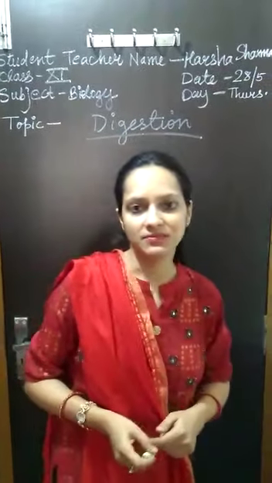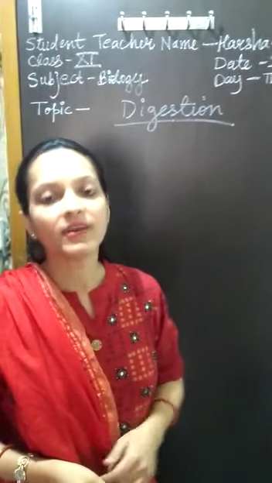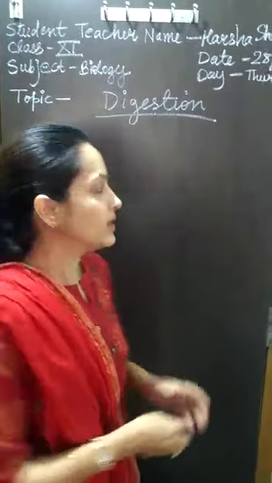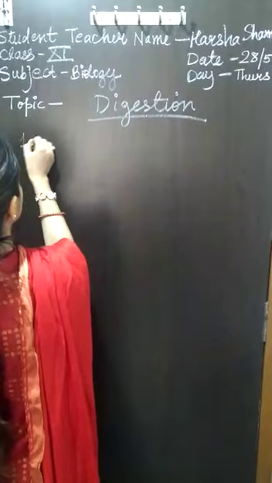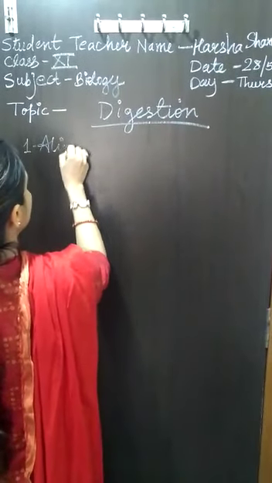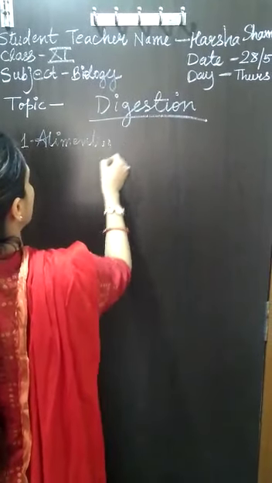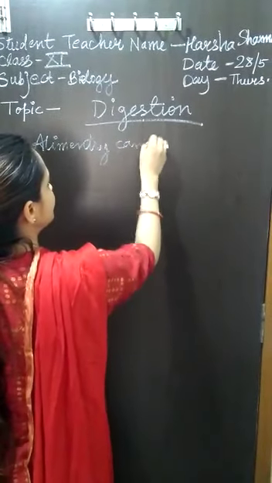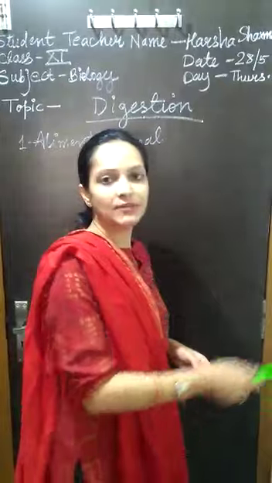Human digestive system comprises of alimentary canal. Now, have a look at the alimentary canal in our body.